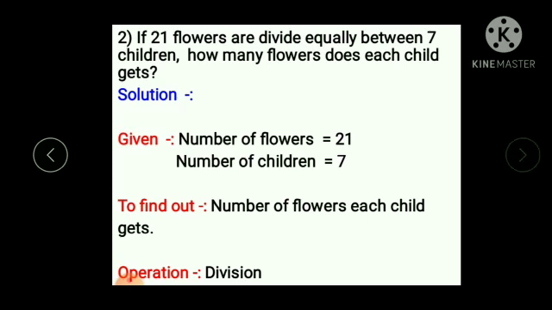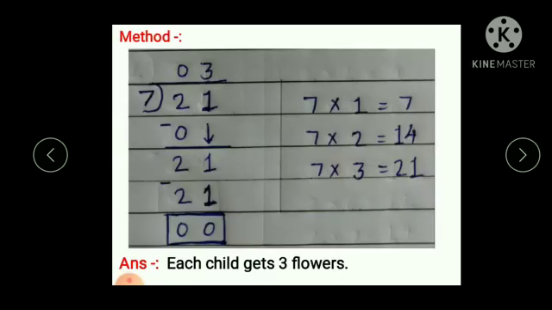Children, you have to write down this in your maths copy. In the next period, we will see the exercise.